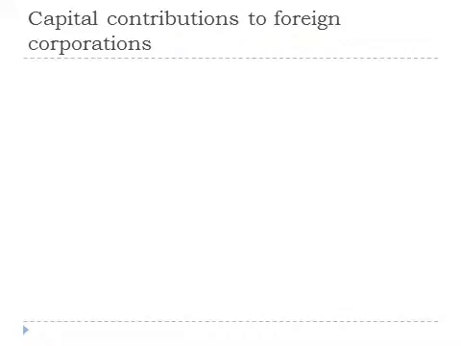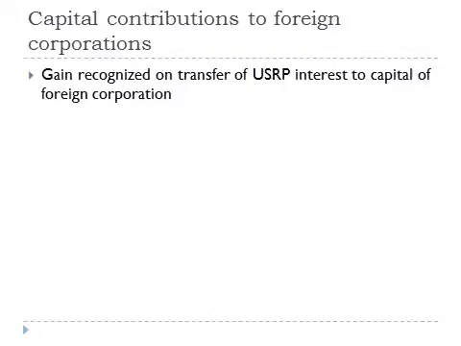In general, a contribution of a U.S. real property interest to the capital of a foreign corporation is a taxable disposition under Section 897. Gain is recognized by a foreign person under Section 897 on the transfer of a U.S. real property interest to a foreign corporation if the property is transferred to the capital of the corporation.